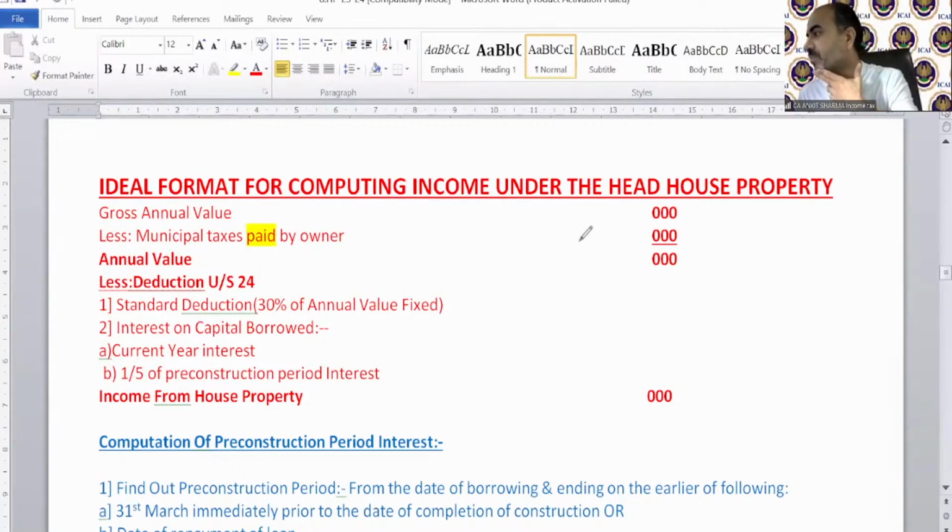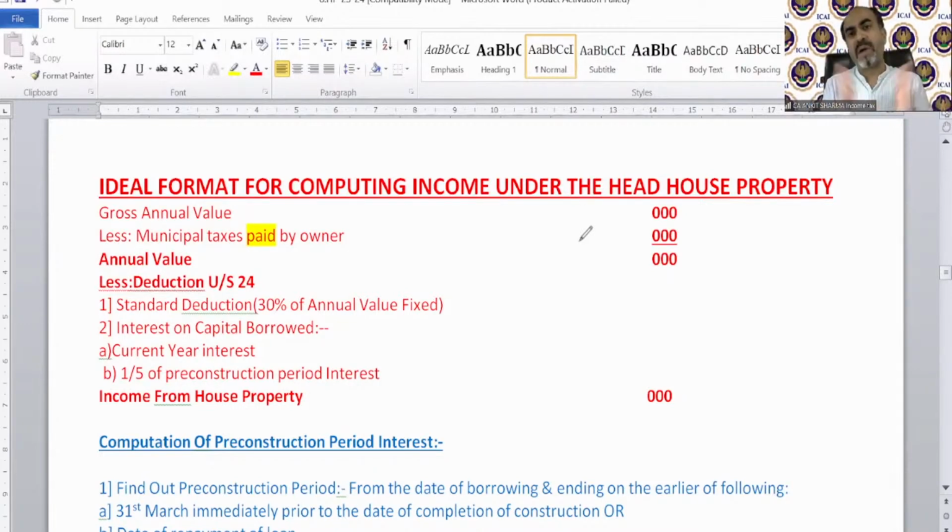Next is Josh asking, sir, I had heard that we can also take advantage of building depreciation as tax deduction. How does that work? You can take depreciation only when the building is used for your business. If the building is used for your business or profession, that will not fall under income from house property. The charging section says clearly that it should not be used for your own business or profession. So if you are using it for your own business or profession, you are claiming depreciation in your P&L account. If the property is used for business, it cannot fall under income from house property, and vice versa also. So these are mutually exclusive cases.